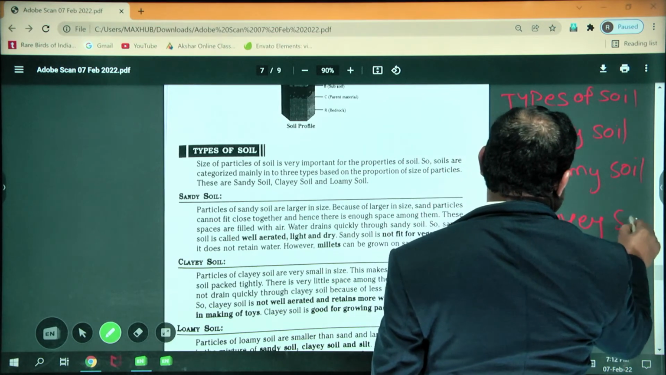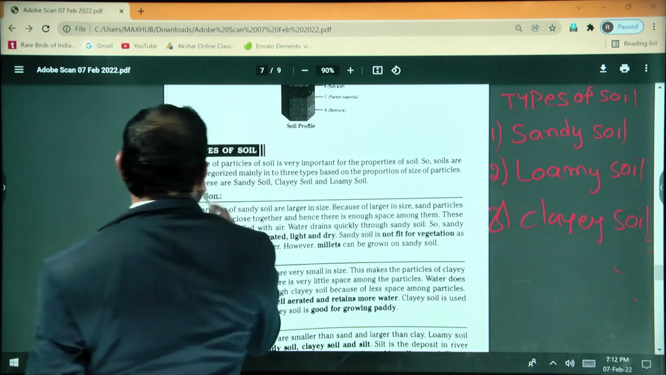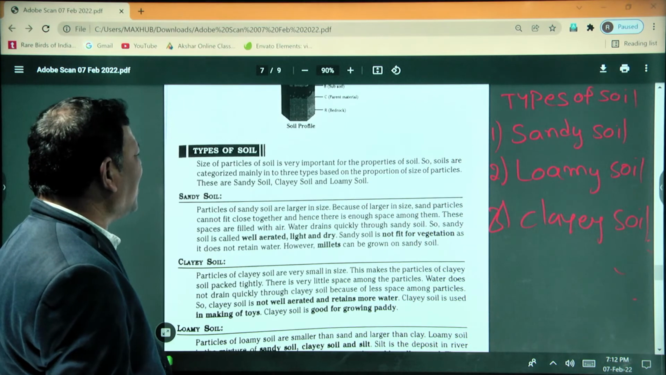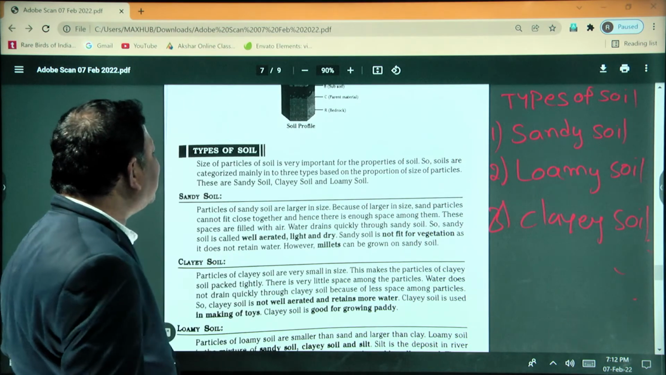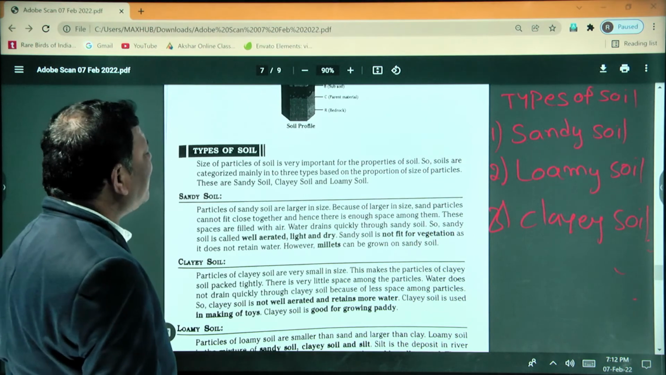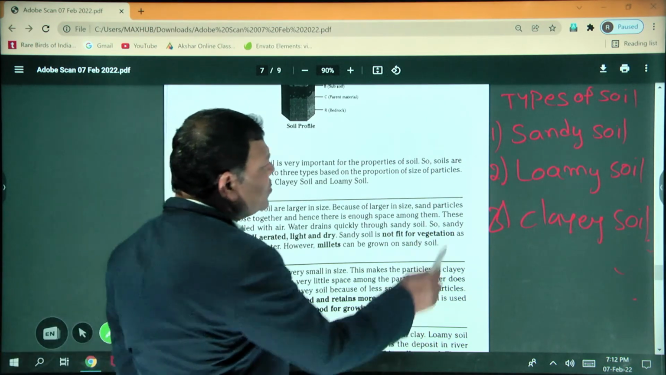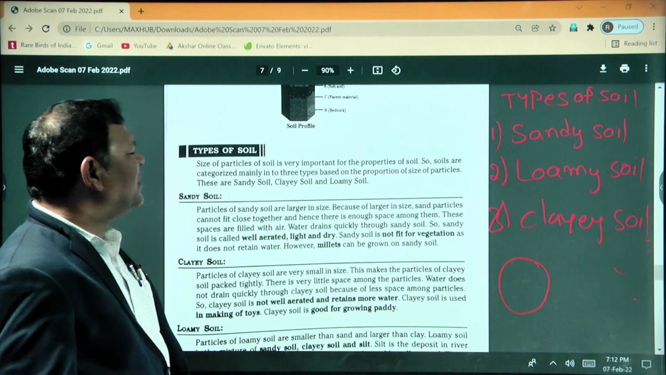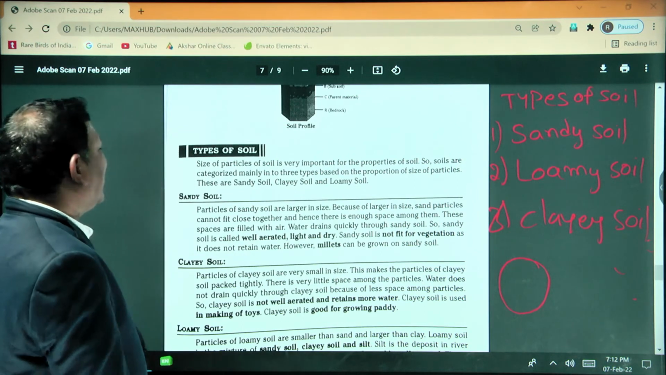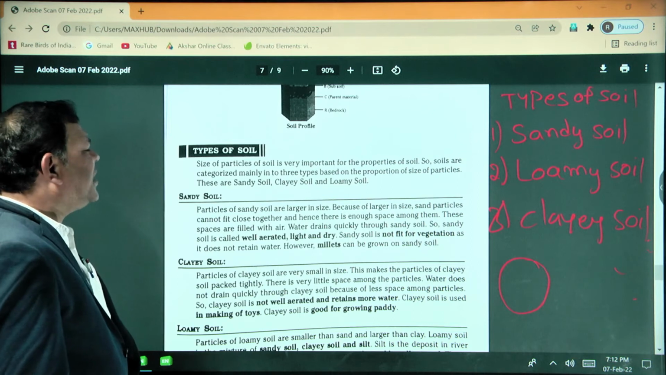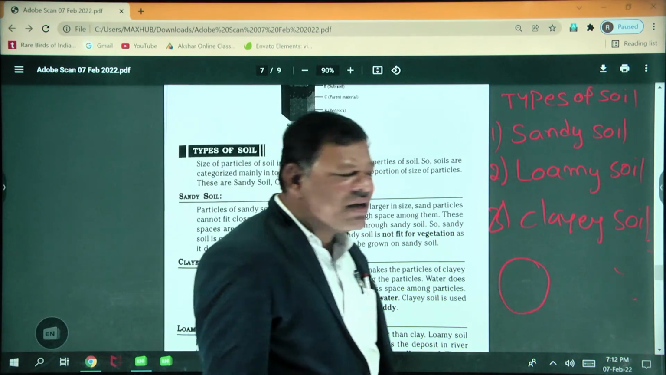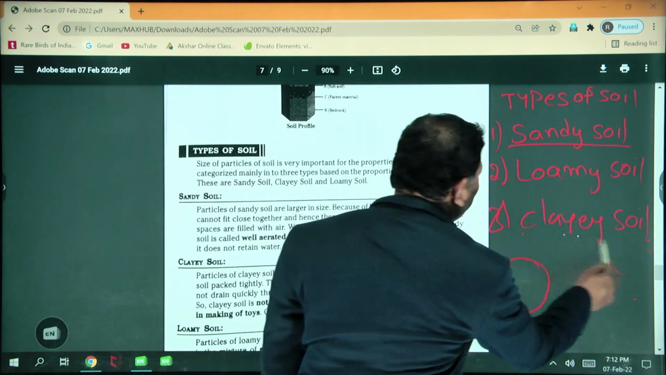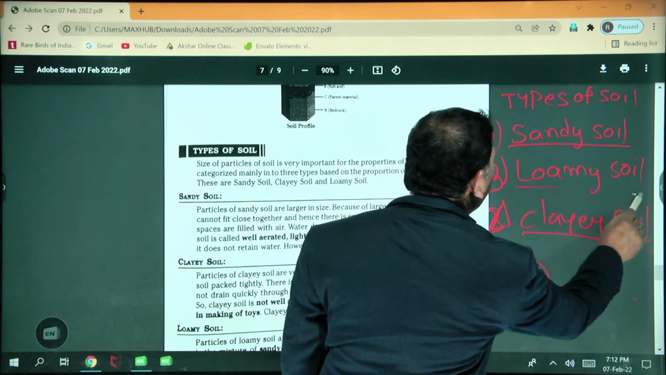So keep in your mind that the size of the particles of the soil is very important for the properties of the soil. Soils are categorized mainly into three types based on the proportion of particle size. Based on the sizes, three types of soils are present. One is the sandy soil. The second one is the clay soil. The third one is the loamy soil.